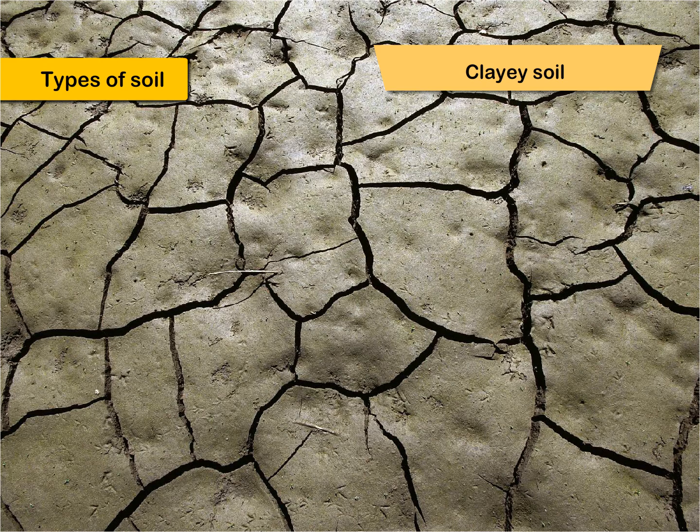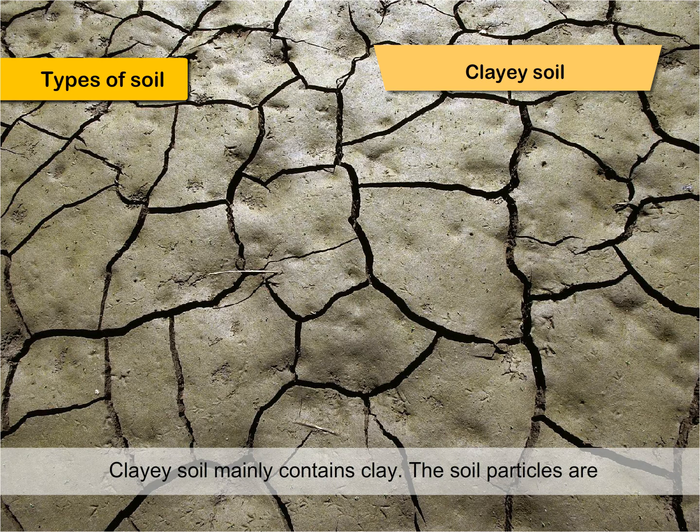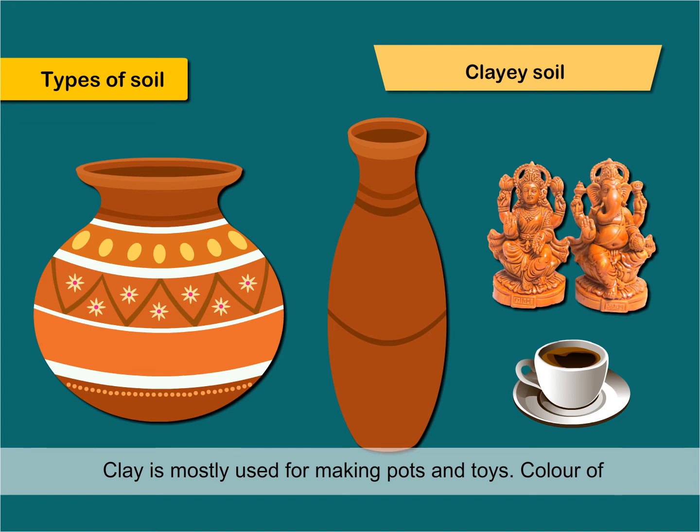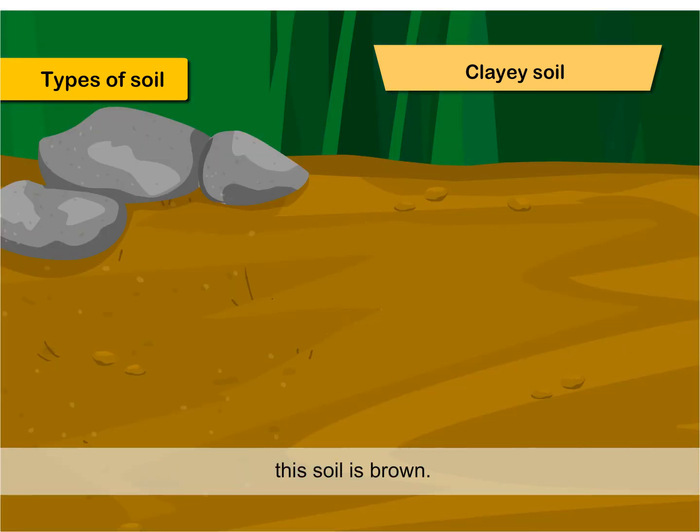Clay soil. Clay soil mainly contains clay. The soil particles are very fine and stick together. Clay soil can hold a lot of water and has very less air. Clay is mostly used for making pots and toys. Color of this soil is brown.